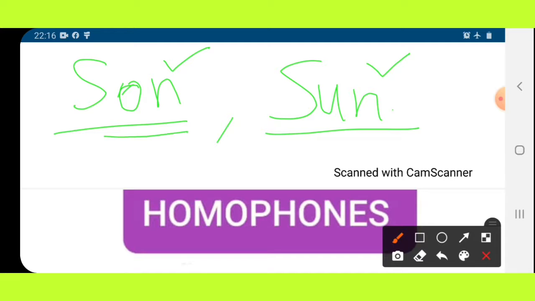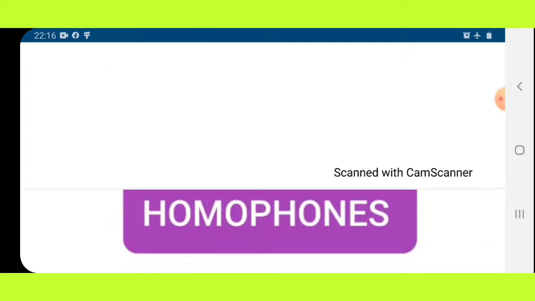The pronunciation is the same, but the spelling and the meaning are different. Here the spelling is different and the meaning is also different, but the pronunciation is the same. So I hope you understand.